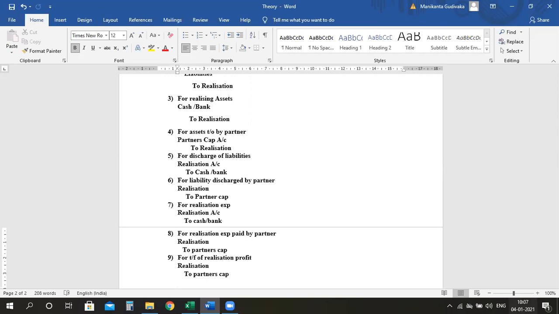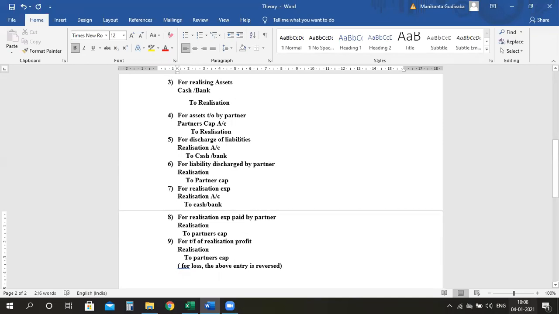Yes or no? For loss, the above entry is reversed, which means it will be partner's capital account debit to realization. Am I clear? Everyone till here? Anyone has any doubts?